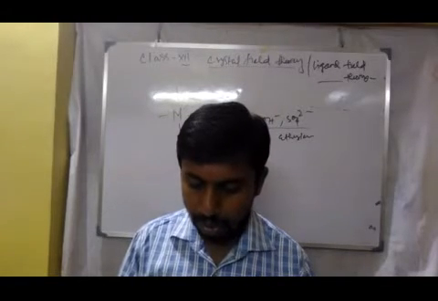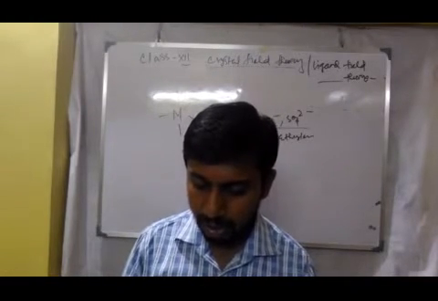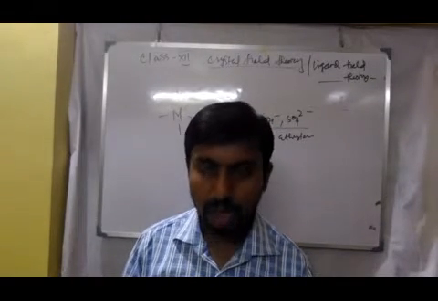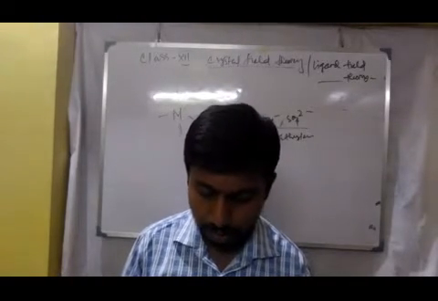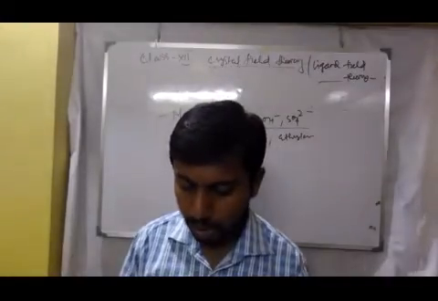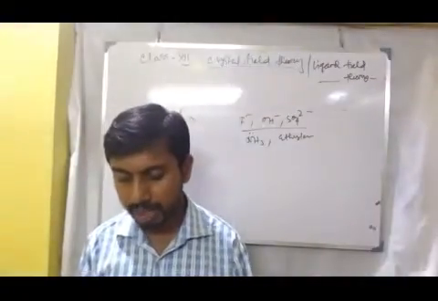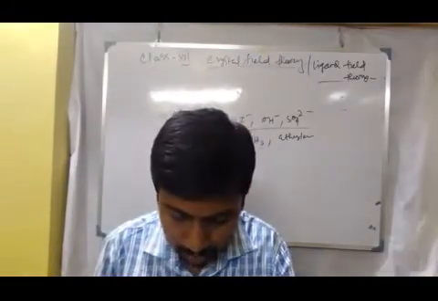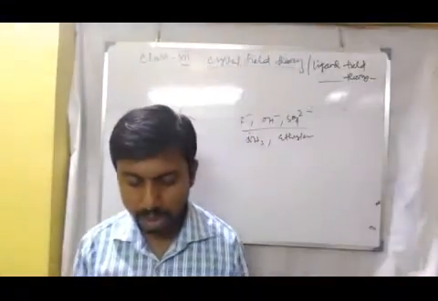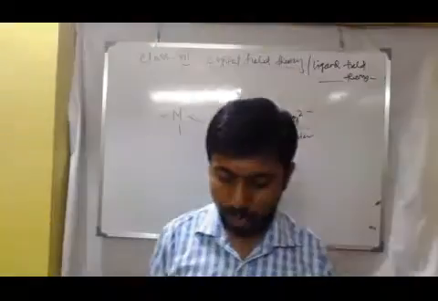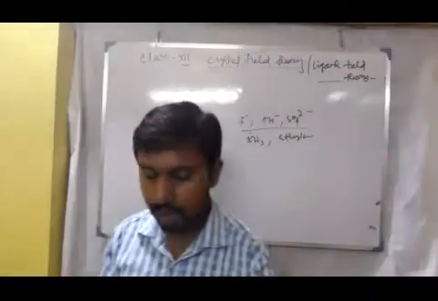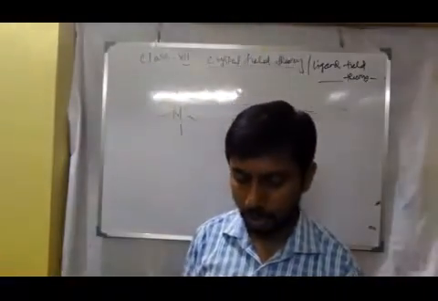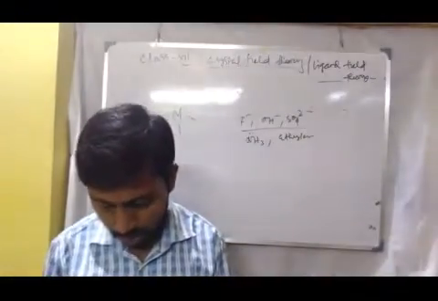The attractive force between the central metal cation and negatively charged ligands is electrostatic in nature. The repulsive force between the lone electron pair of the ligand and the electrons present in the d orbital of the central metal is the focus point. This repulsive force destroys the five-fold degeneracy of the d orbitals and splits them into two groups, that is T2g and Eg.